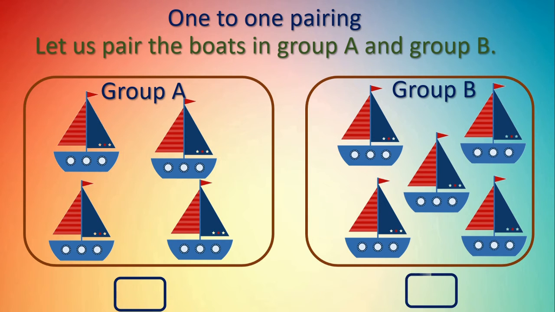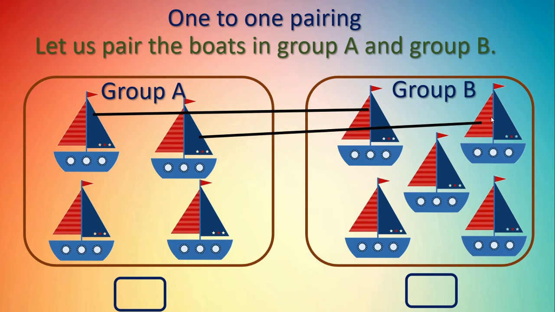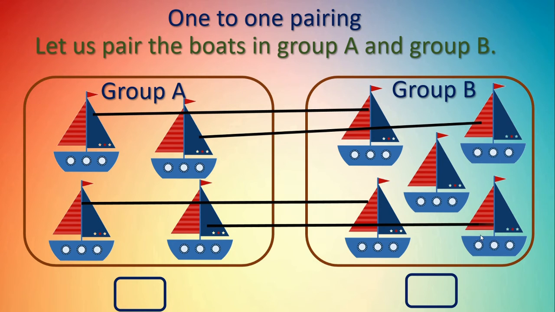See here, first one. Yes, this boat paired with the boat in B group. The second boat with this boat. Can you see here the line? This is the third pair and this is the fourth pair. Can you see any more boats in group A?